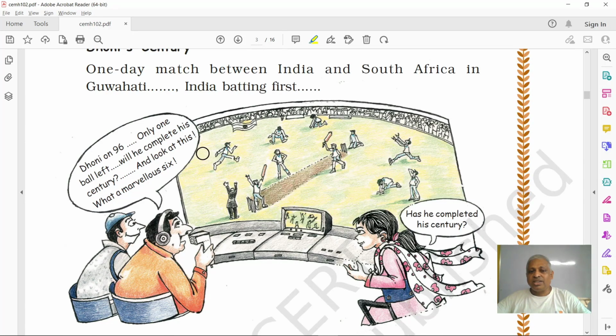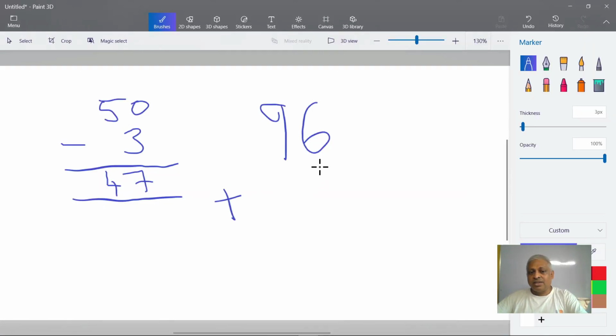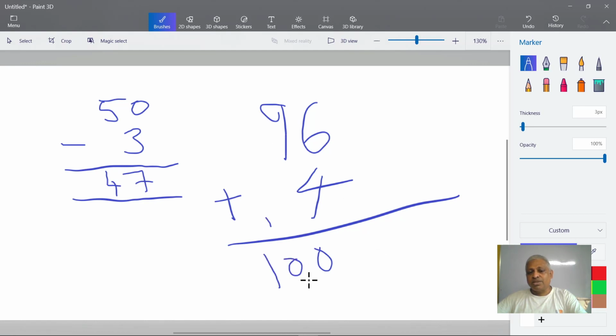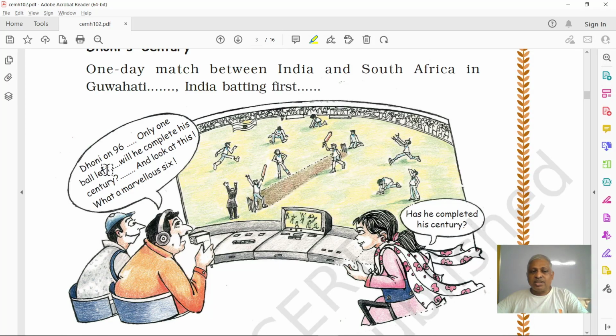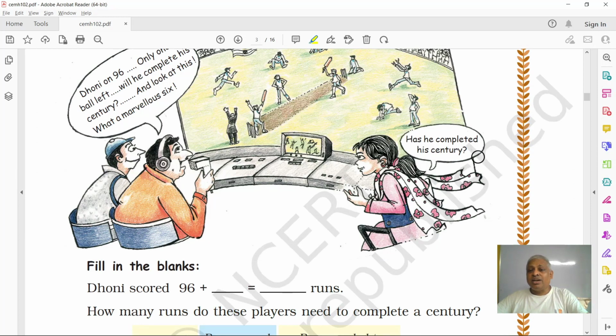96 plus 4 is 100. 96 plus 4 is how much? 6 plus 4 is 10. 1 here. 9 plus 1 is 10. So it's 100. To make a century, Dhoni needs another 4 runs. And someone is curious to know, has he completed his century? Means she is asking whether Dhoni made 100 runs in this test match.